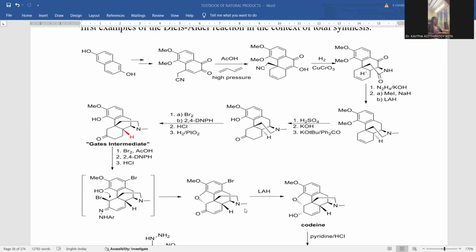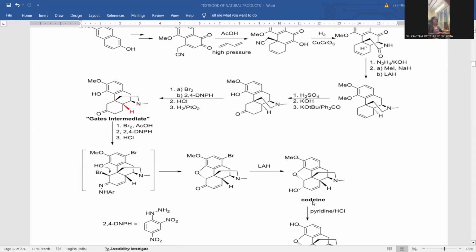This is the way the molecule participates in ring cyclization, where hydrobromic acid will be discarded and the ring cyclization gives rise to an ethereal linkage in between. Subsequent reduction takes place, and whenever reduction is carried out, this bromo group is removed and there is a formation of the pure intermediate. This is also a significant intermediate in morphine biosynthesis, right? That is called codeine. Okay, so this is codeine.